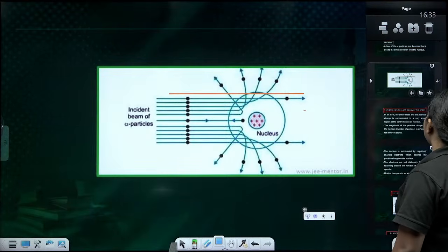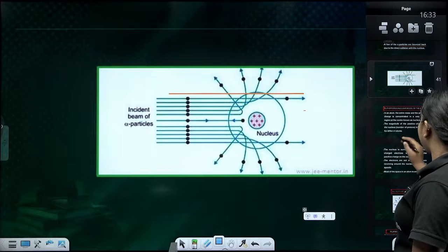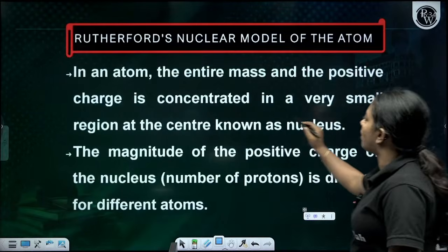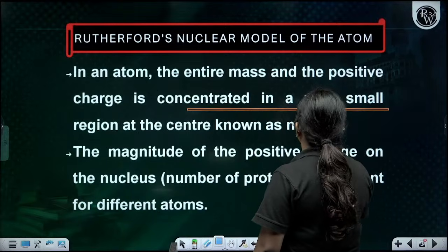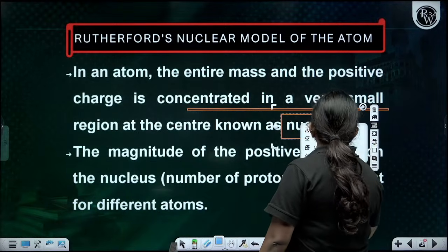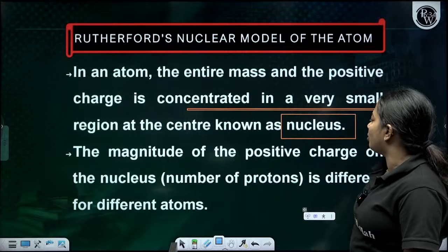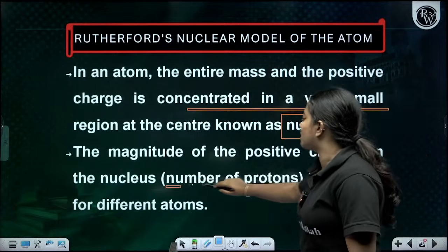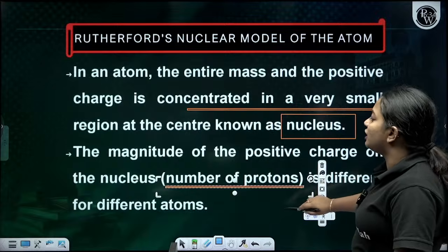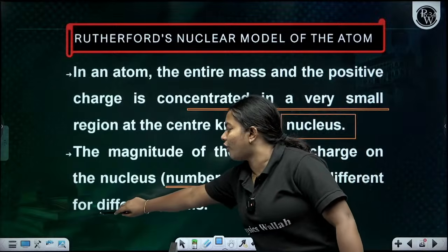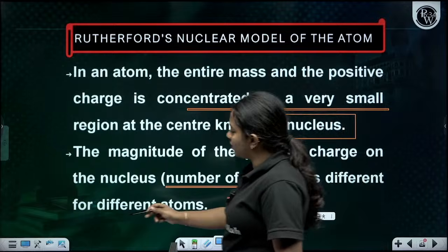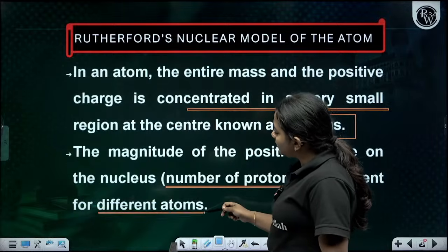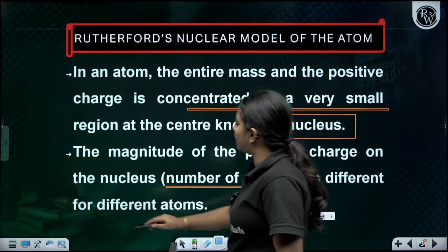So I can say that in the atom, the entire mass and the positive charge are concentrated in a very small center, which is called the nucleus. The magnitude of the positive charge on the nucleus, that is the number of protons, is different for different atoms. If you take another atom instead of gold foil, it will have a different one. Clear everyone?